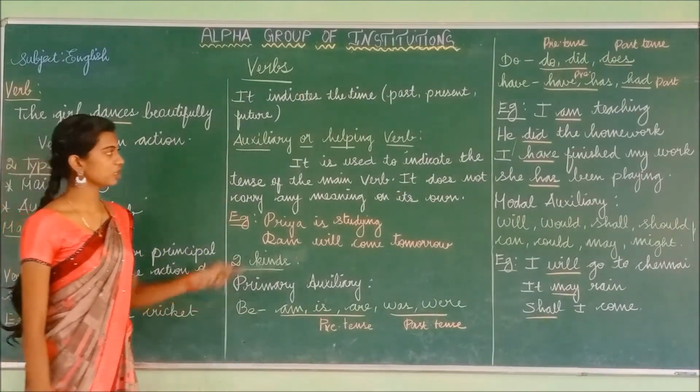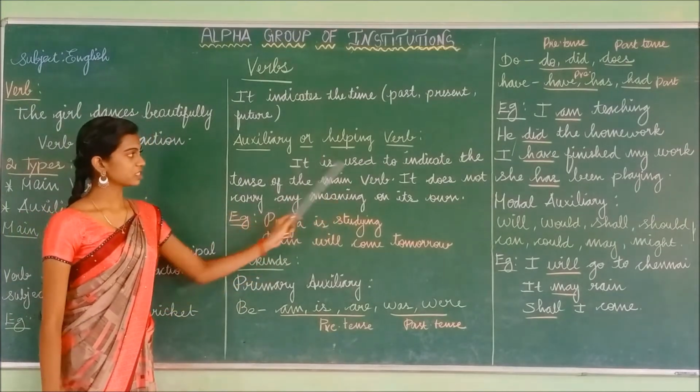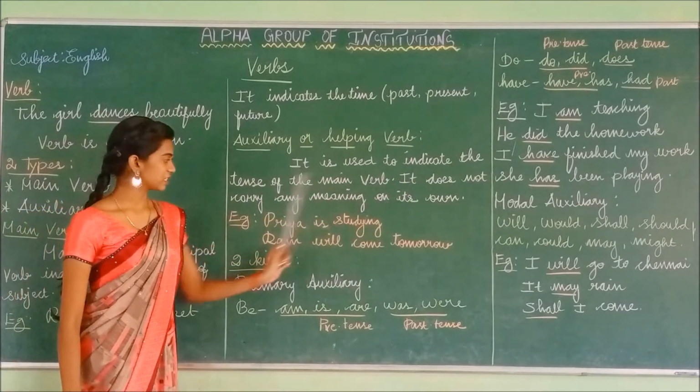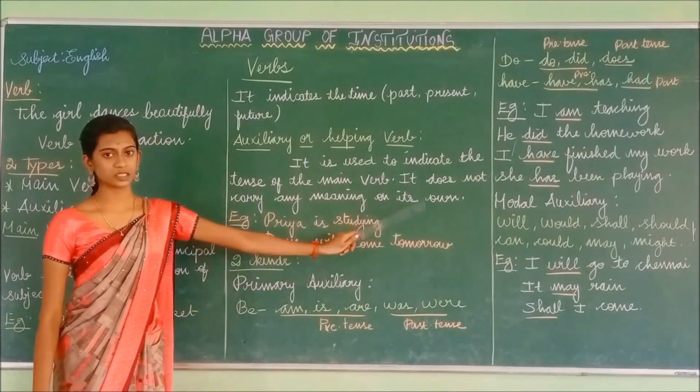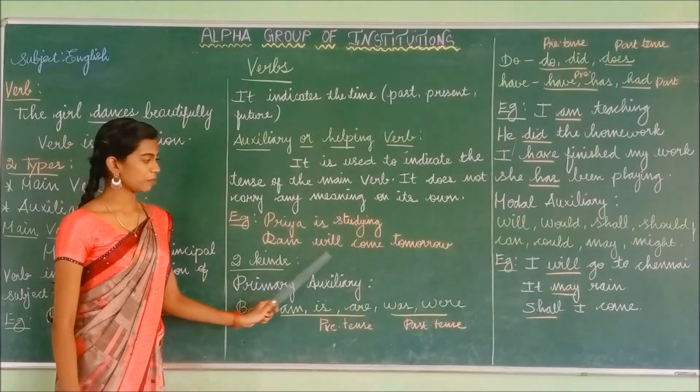Have you understood? Auxiliary verb or helping verb means it is used to indicate the tense of the main verb. It does not carry any meaning on its own. Example: Priya is studying. Ram will come tomorrow.